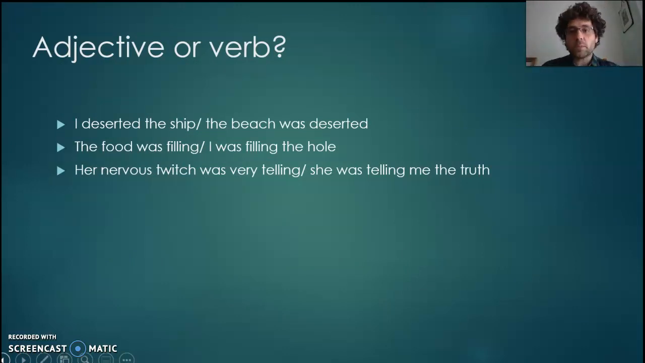Other examples where you can look at something as an adjective or a verb. So I deserted the ship, it's what you're doing, it's an action, so therefore it's a verb. Whereas the beach was deserted describes the beach itself. So you can't memorise words and know that those words are always filling certain word classes. What you need to do is look at how they are functioning in the sentence. The food was filling, I was filling the hole. Well, the food was filling describes the food, filling the hole describes what you were doing.